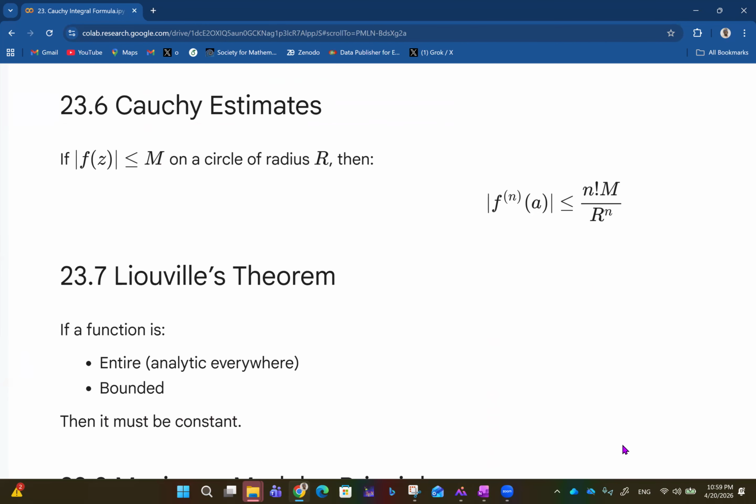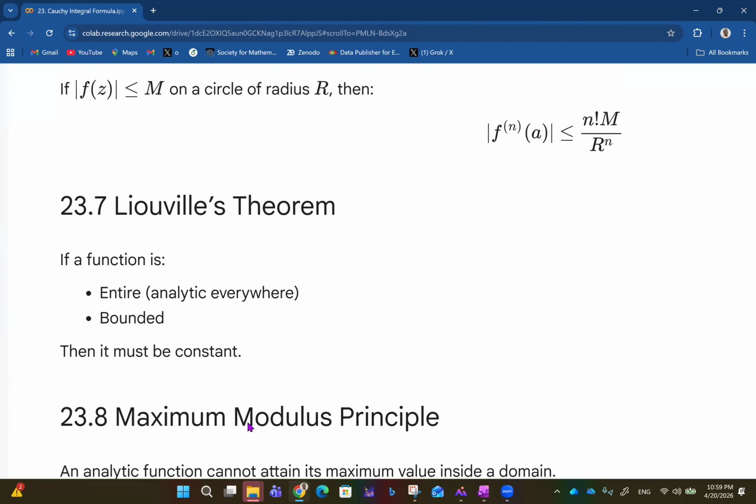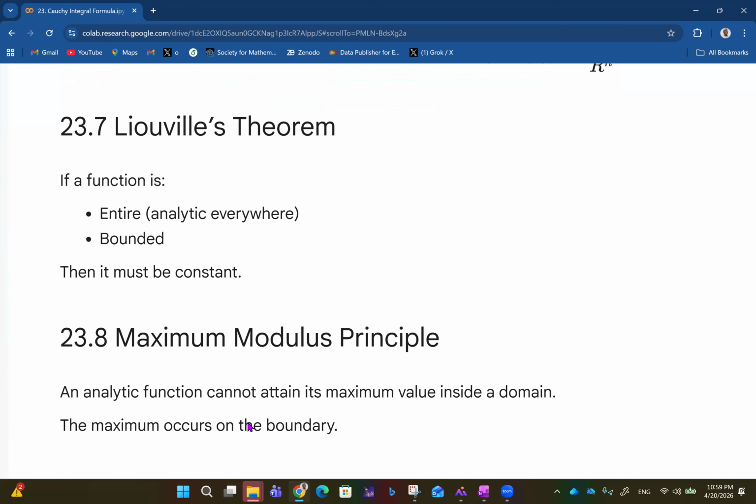Then that leads us to Liouville's theorem, which tells us that if a function is entire, that is, it is analytic everywhere. The 20th video is on entire functions, which talks about everywhere analyticity. And if a function is entire and bounded, then it must be constant. I think we saw that at that point too. Then we go ahead to talk about the maximum modulus principle, which tells us that an analytic function cannot attain its maximum value inside a domain. So the maximum occurs on the boundary.